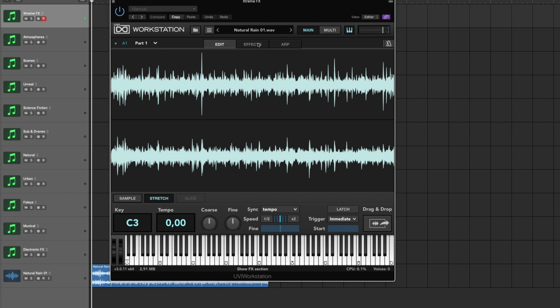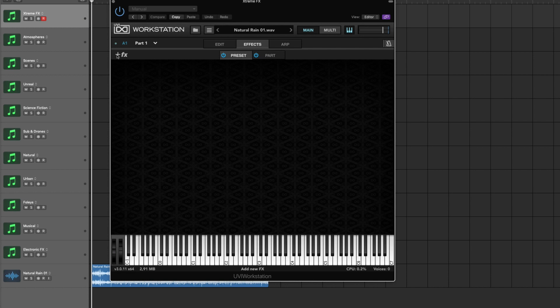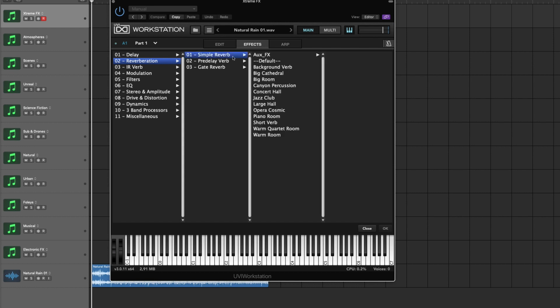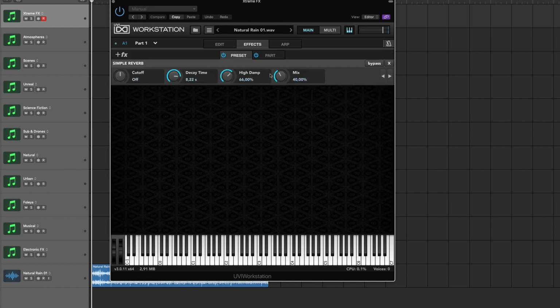And another thing is, if you check this tab here, they include lots of effects, and this is what I really love about UVI, which is that they always have such amazing, well-categorized preset systems. So all of these different effects have different folders, so delay, reverb, for example, a simple reverb, big cathedral, and here we have it.